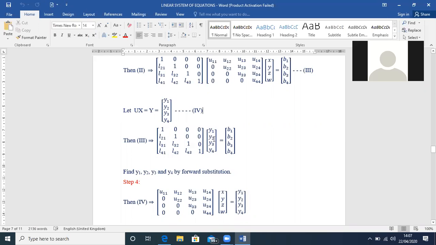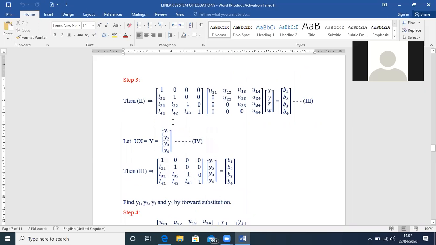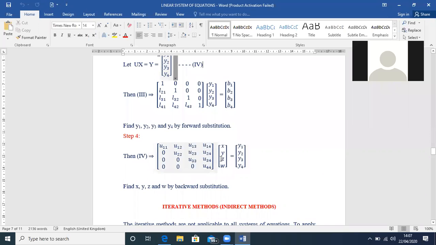After getting them, you substitute them here, in UX equal to this column matrix. That's what I did here: from equation 4, UX is equal to Y. So after getting y1, y2, y3, y4, you equate this, and from this equation you get the values of x, y, z, w.